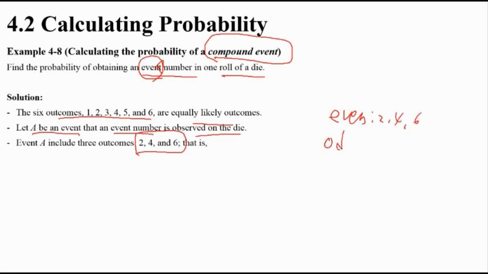Odd number, 1/5. So that is the sample space, like that.